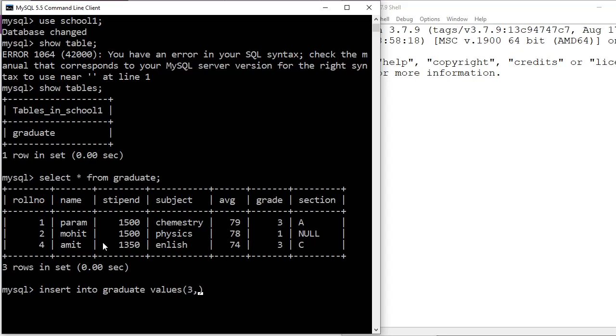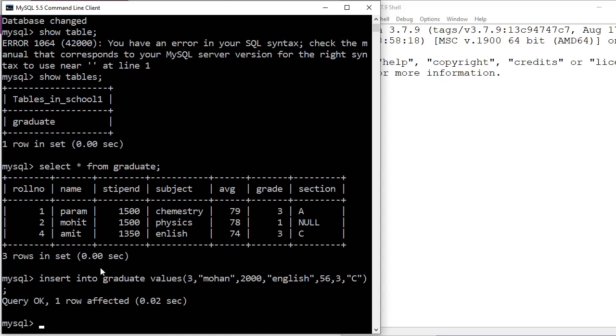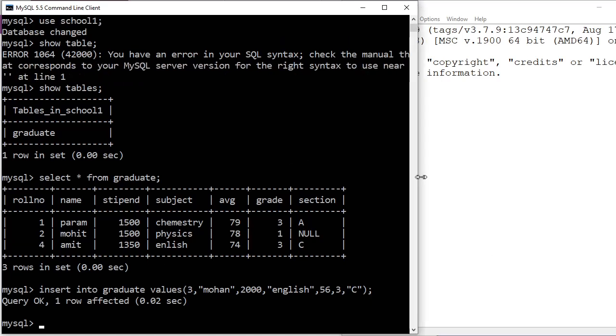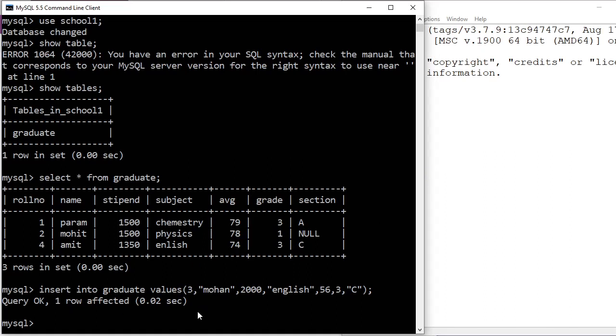Let's suppose I am writing 3, then Mohan, then stipend 2000. Then subject I am writing English, and then average is 56, grade 3rd grade, and section C category. Okay, so this is the query. Let me make it a little bit bigger. Okay, done. I hope the font size is visible properly on your screen.